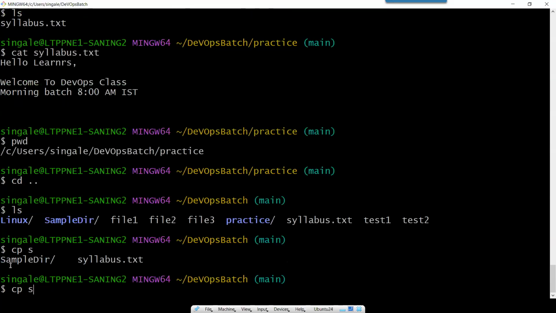So here you can see, sorry, it is also not unique. It has two results. One is a sample directory and one is a syllabus. So what is the unique? How can I make it unique? Just typing SY. So now it is unique, and I press tab.